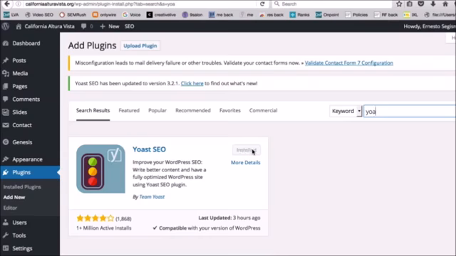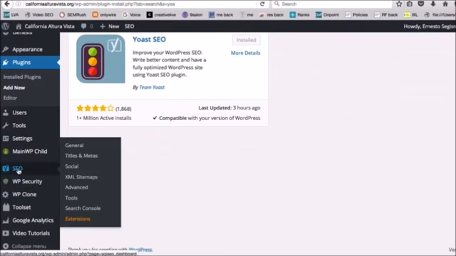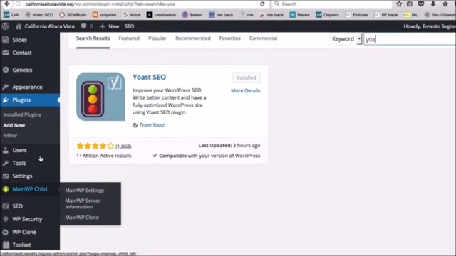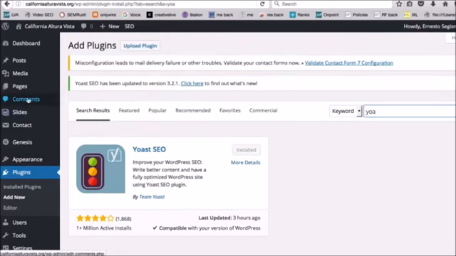I've already installed it on this website, so that's why it's showing installed, but you'll want to click this button that says install now. And then once it's installed on your website, it will appear over here on the left side, and these are all the different options that you can use within the Yoast SEO plugin. So this is a really helpful plugin just to help your on-page SEO.